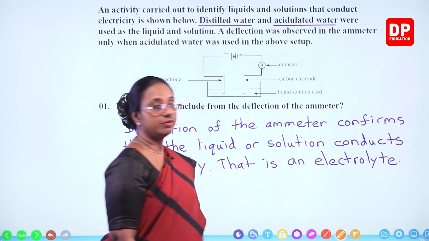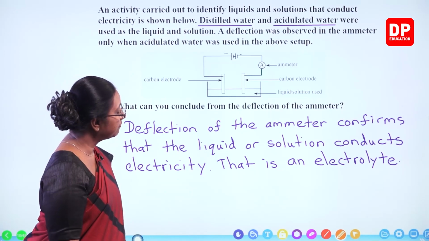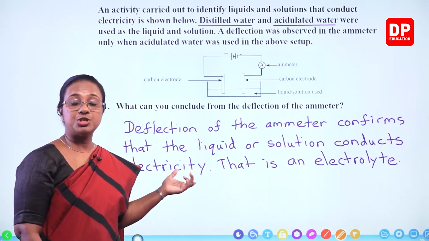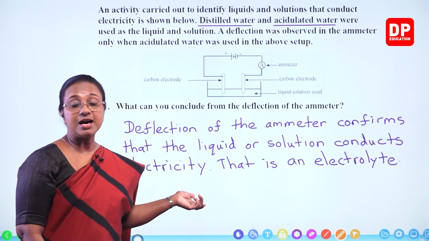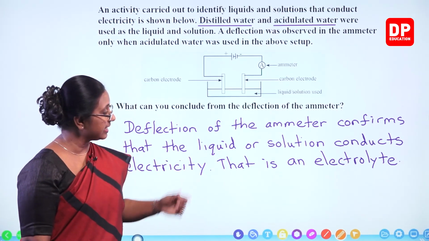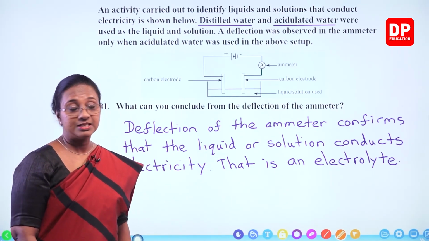So that is what you can conclude from the deflection of the ammeter. The solution or the liquid conducts electricity, so therefore it is an electrolyte.